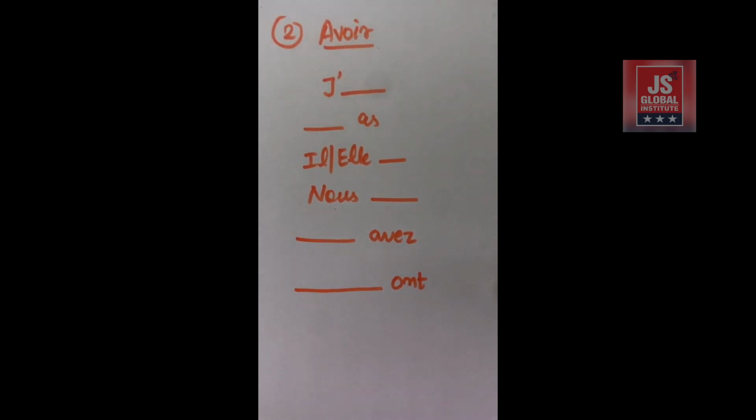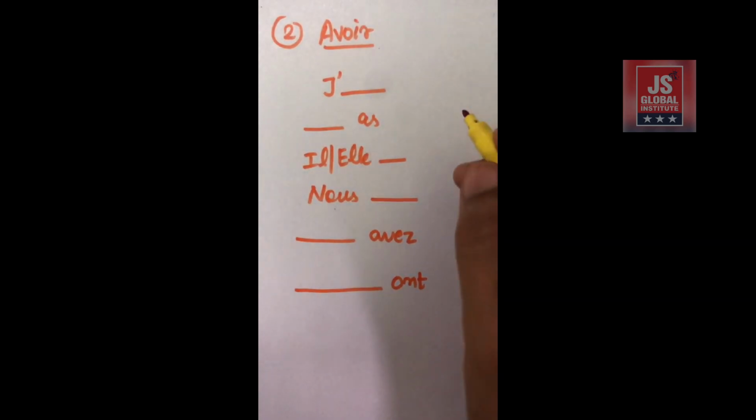Okay, so now let's move towards the next exercise, that is with avoir. So again I am giving you 30 seconds to answer this, so start doing it. Okay, so let's have the answers for this.